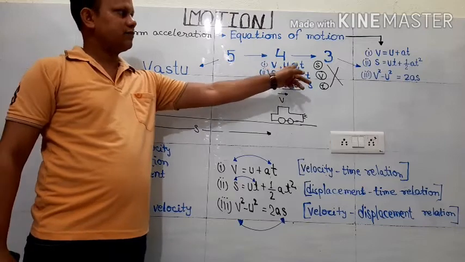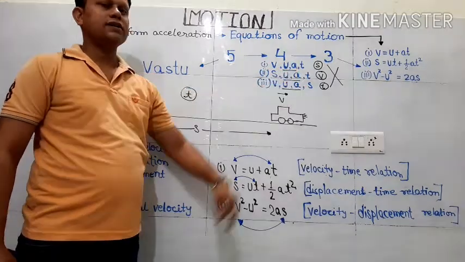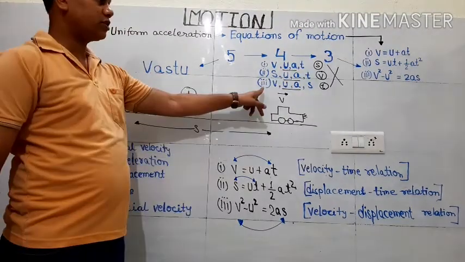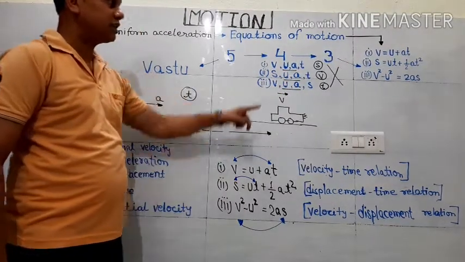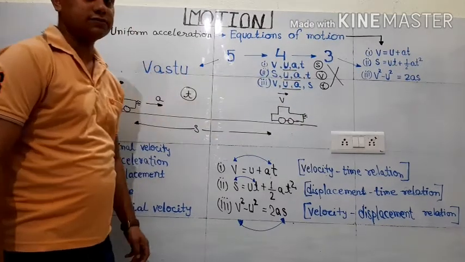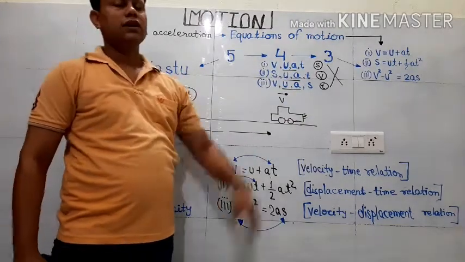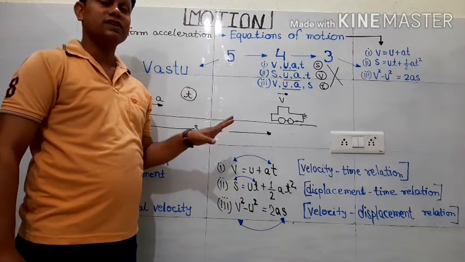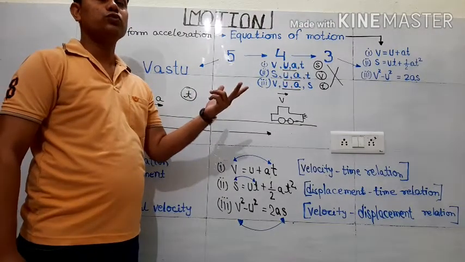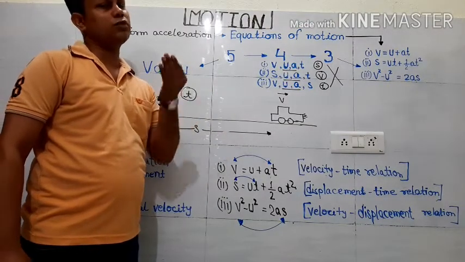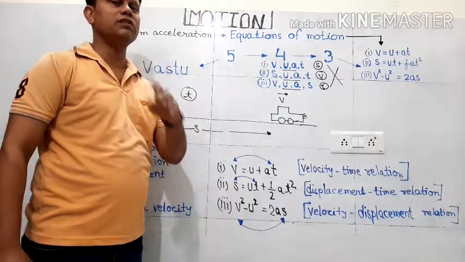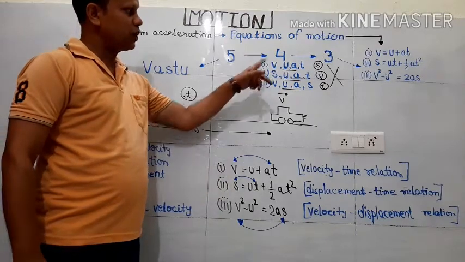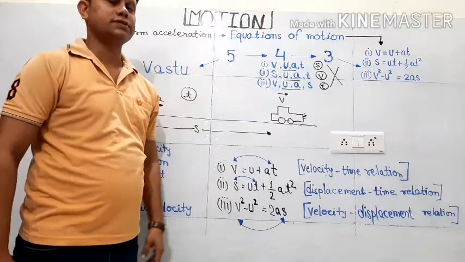Like in the first one, U and A is there. In the second one also, U and A is there. And in the third one also, U and A is there. That means initial velocity and acceleration is always present in the equations of motion. That means they are the common members. Rest 2 will be there and 1 we have to leave, because we have to select only 4 physical quantities. So you can see that U and A is the common member in all the 3 relations.